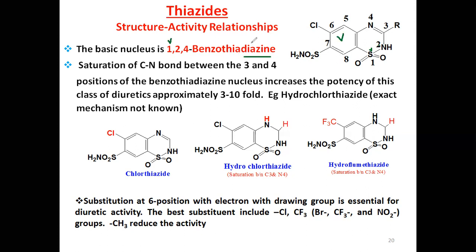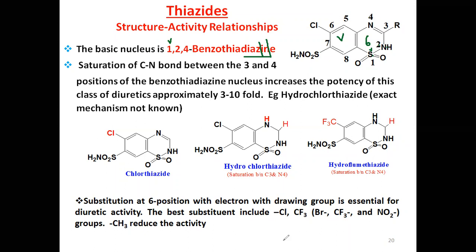Nitrogen, in a 6-membered ring. So this 6-membered ring is thiadiazine. At the first position, sulfur, and second position nitrogen, and fourth position nitrogen. So 1,4-benzodiazine structure.